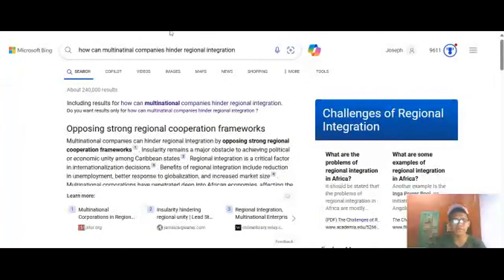So it says here, so everybody could see that. It says here, multinational companies can hinder regional integration by opposing strong regional cooperation frameworks.